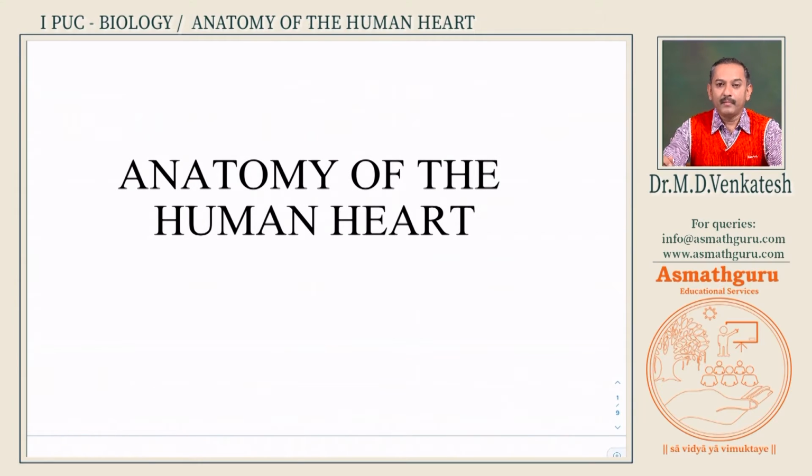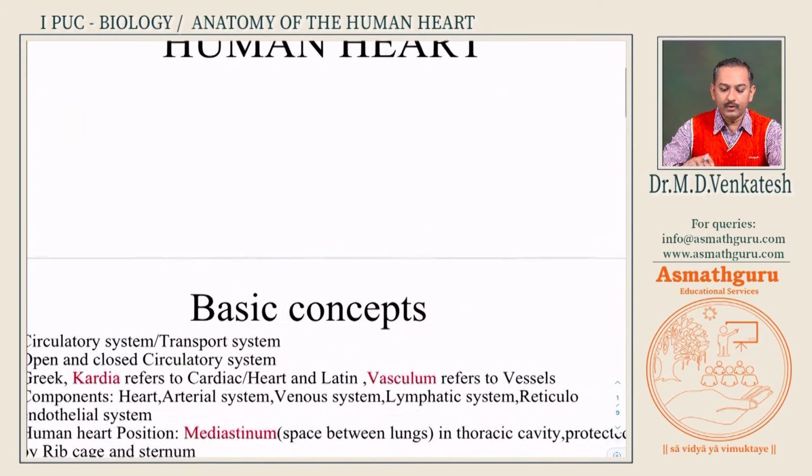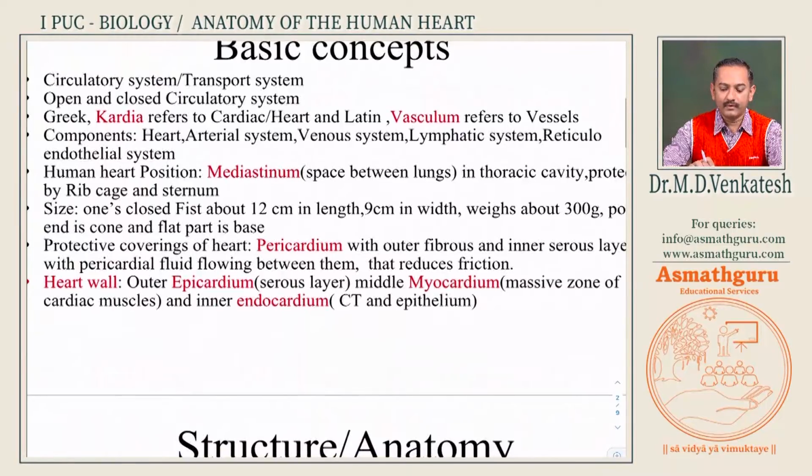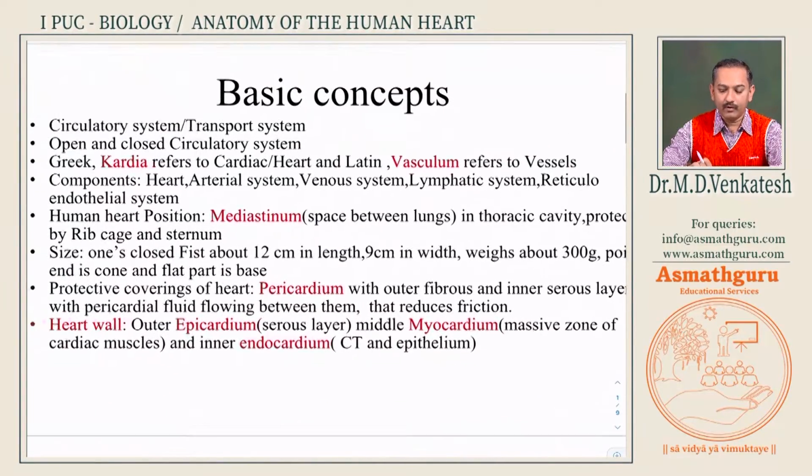So, today I would be starting with the anatomy of the human heart. What is anatomy? Anatomy is the science that deals with internal structures, study of internal organs, study of internal structures. It is basically concerned with how the organs and structures make up your body. We would be starting with anatomy of the human heart. Before we get into the concept of anatomy, let us be introduced to some of the basic concepts of this anatomy of heart.